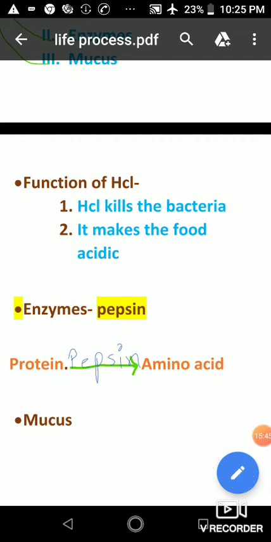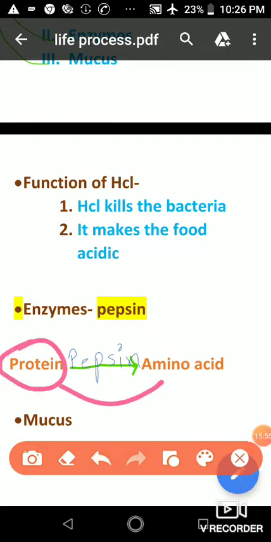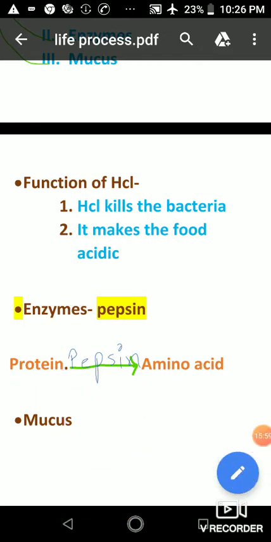Pepsin enzyme breaks down the proteins into amino acids. It means pepsin helps in the digestion of protein.